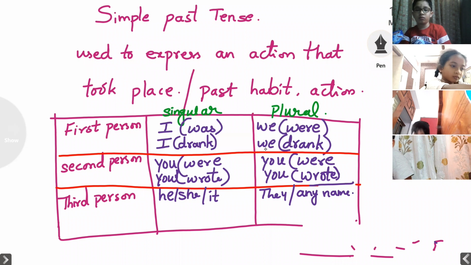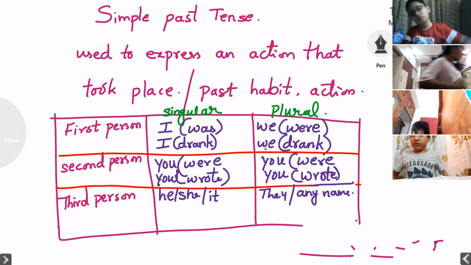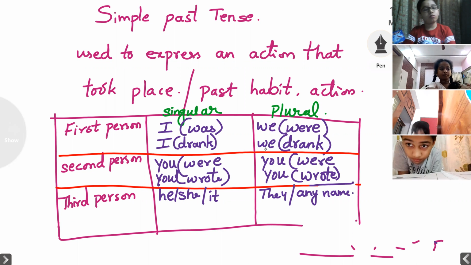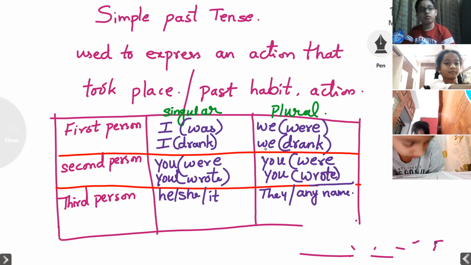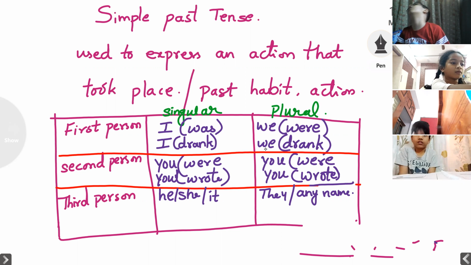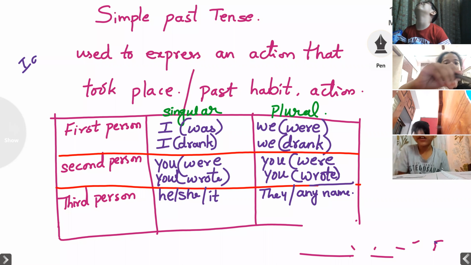Now, tell me, children, simple present tense also we have divided three persons. First person, second person, and third person. The first person, I in singular and we in plural are the same. But you see with the simple present tense here we have used I. With I we have used am.